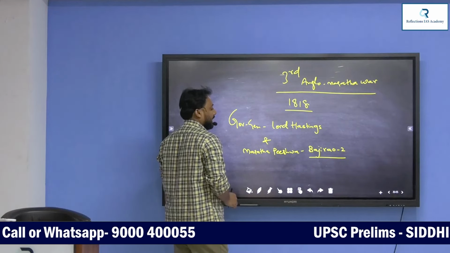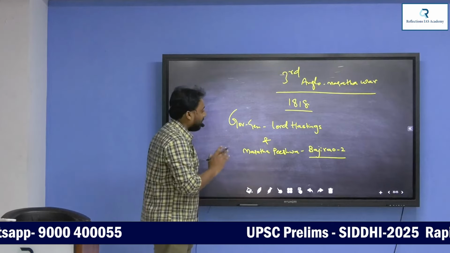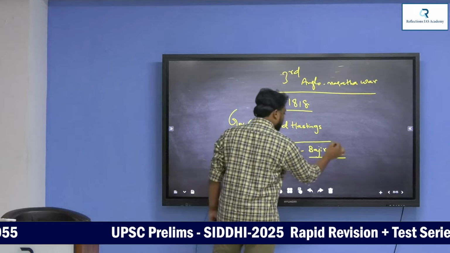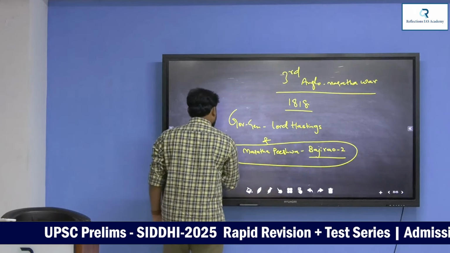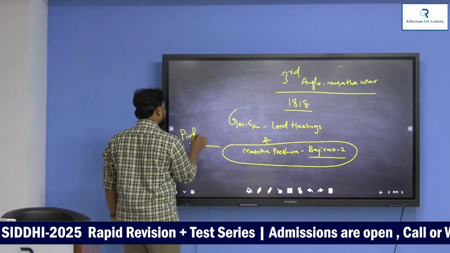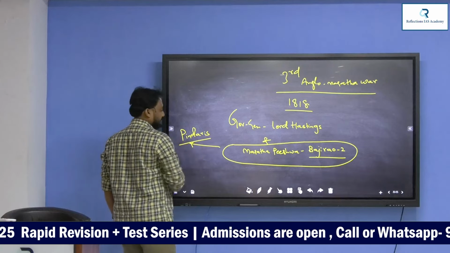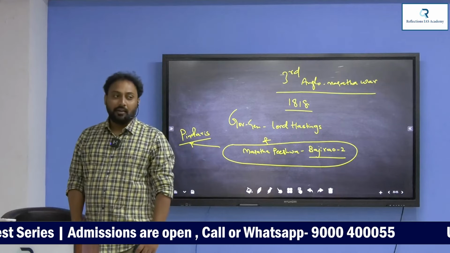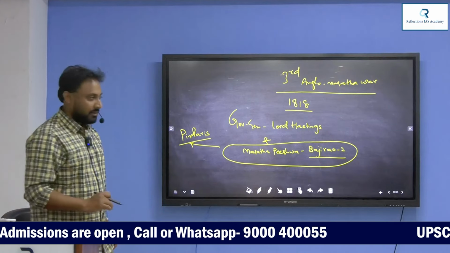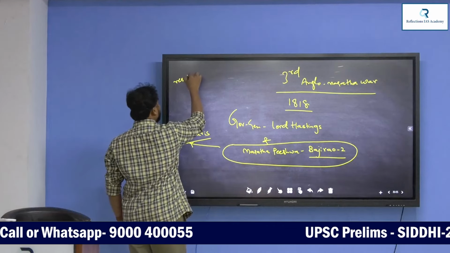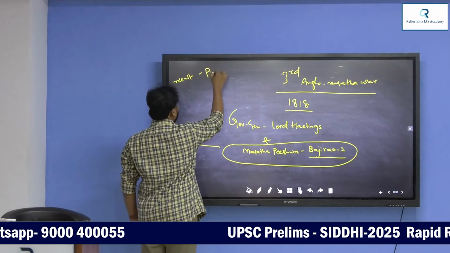This was fought between Hastings, not Warren, he is Lord Hastings. Now in this war, the Maratha Peshwa Bajirao II was supported by Pindaris. Pindaris are dacoits. This is the war. The result of this war: Pindaris were killed, massacred.